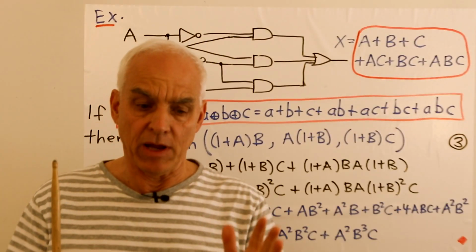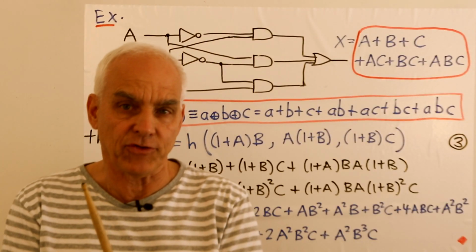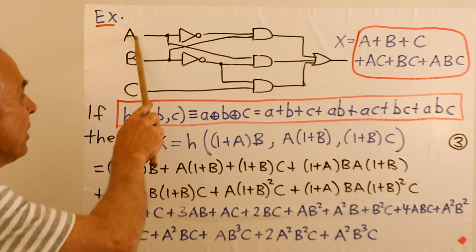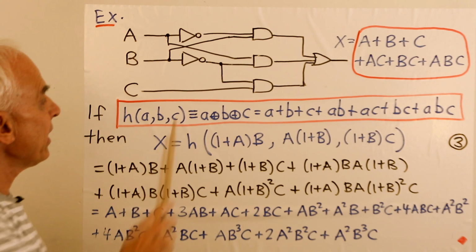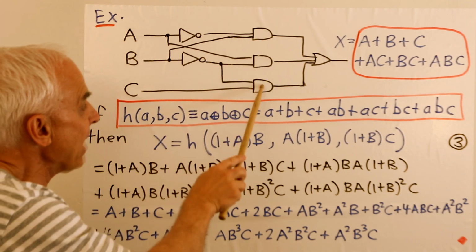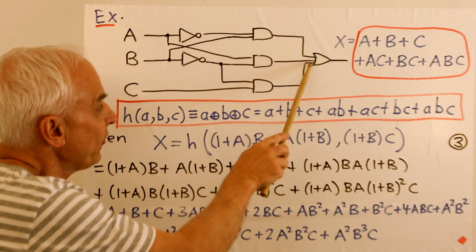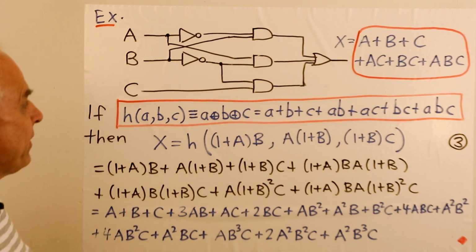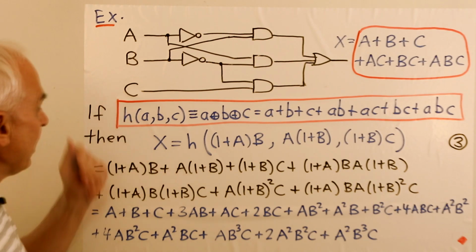So with this example, I want to illustrate the various aspects of this challenge. So here is a relatively simple circuit with inputs A, B, and C. It has 2 inverters and 3 AND gates, and the outputs are into this 3-input OR gate. Okay, and the output is called X, and we want to analyze this.